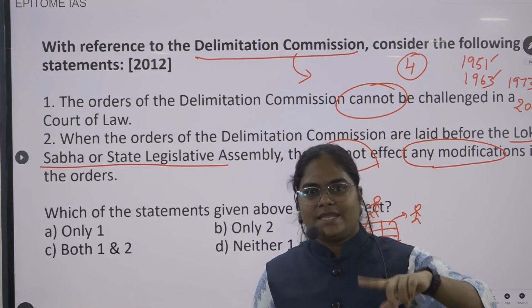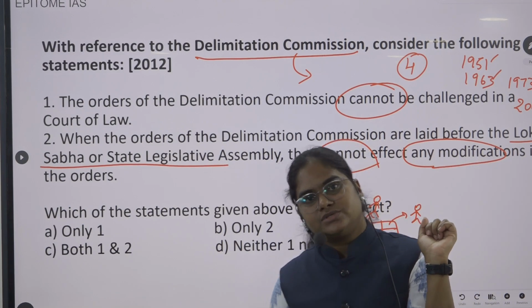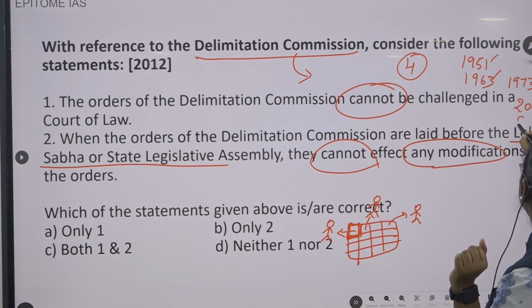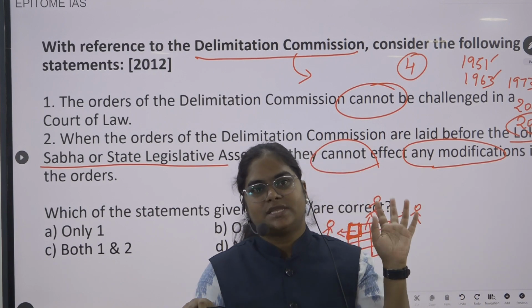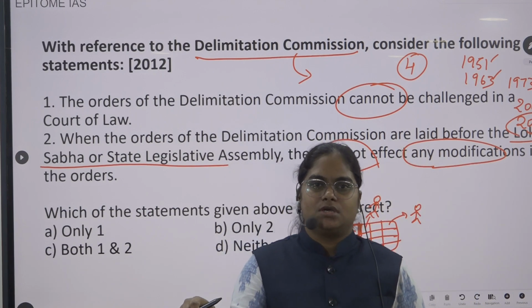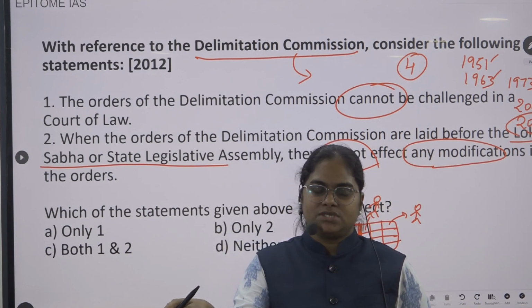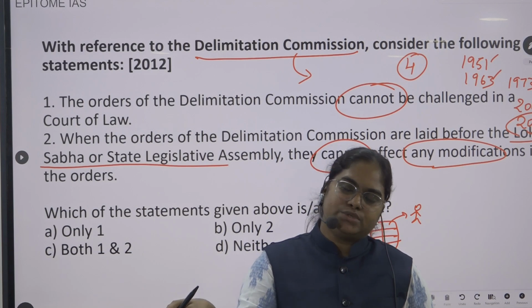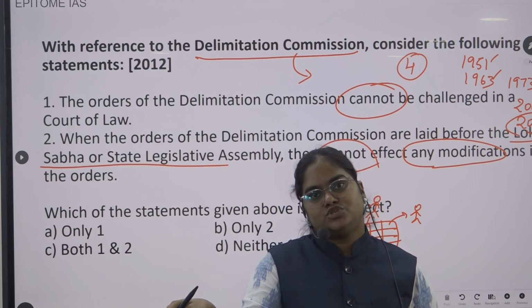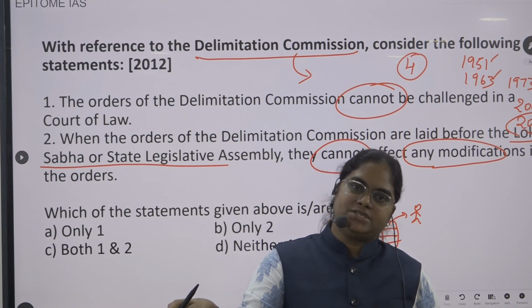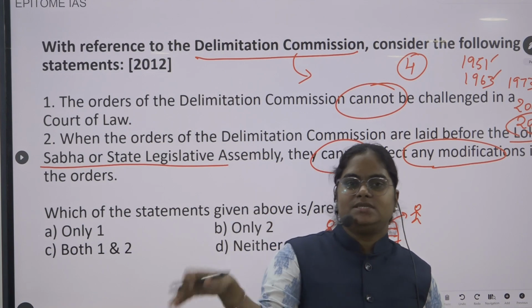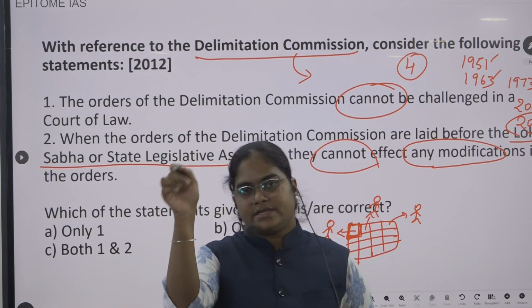And when will the next Delimitation Commission be constituted? It will be constituted in 2026. Remember this. The last one was constituted in 2002. Another thing you have to remember is that the Delimitation Commission needs certain data to demarcate the constituencies.